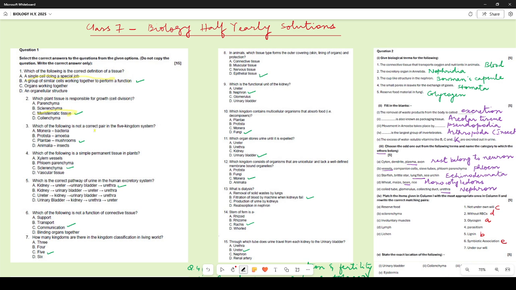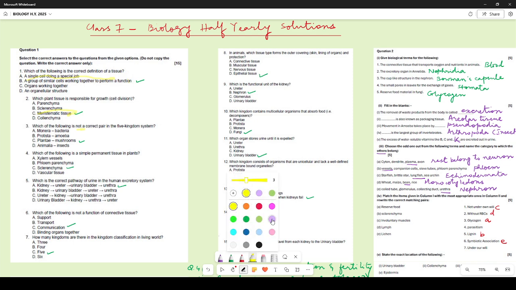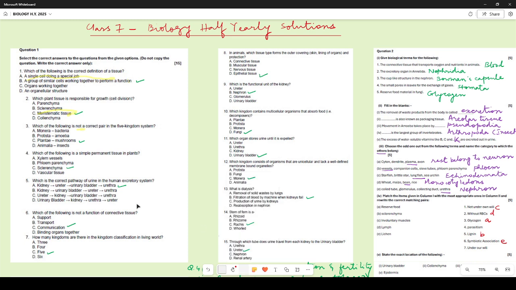Then which of the following is not a correct pair? This is what you need to remember. You have to mention which is not a correct pair, right? So it is Plantae and mushrooms, because mushrooms belong to fungi and not to Plantae.